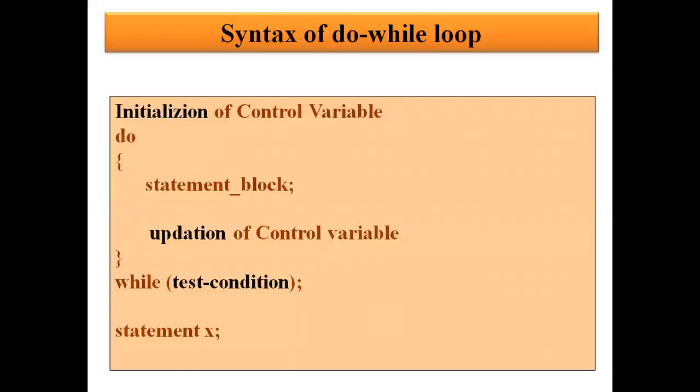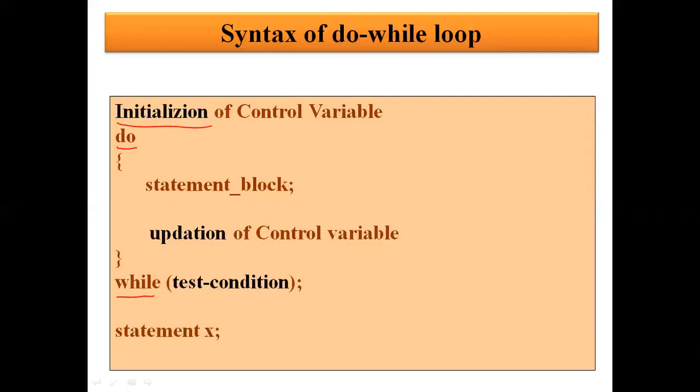Now let us have a look at the syntax of the do while loop. First of all, as usual, we have the initialization of the control variable. So we are giving some starting value to the control variable. Then, do while is a combination of two keywords. One is do and the other one is while. We write do at the starting where the loop starts, and while we use at the end. First of all, we have written do. Now you can see there is no condition after do. Why? Because we are going to put the condition at the last.